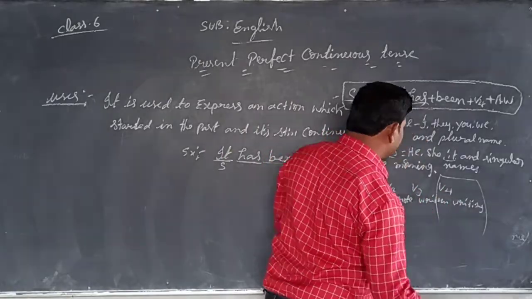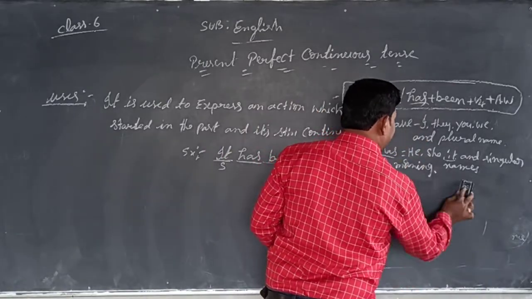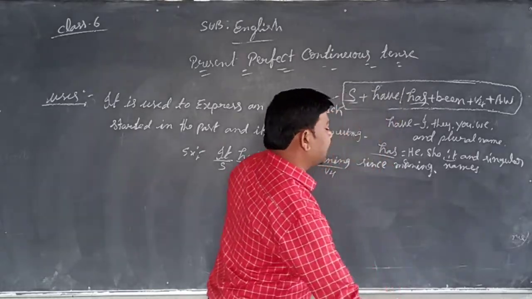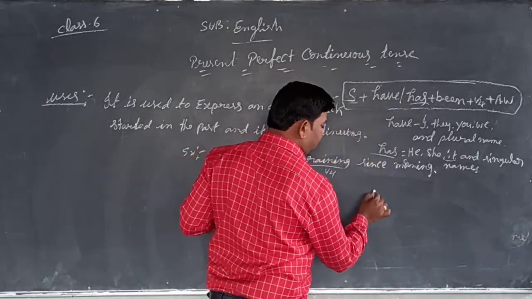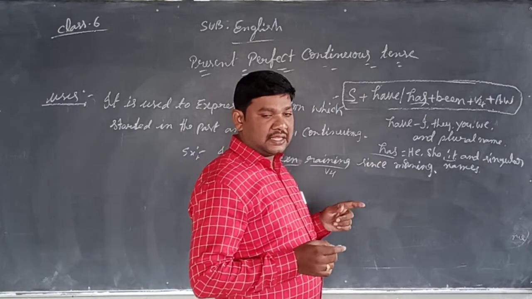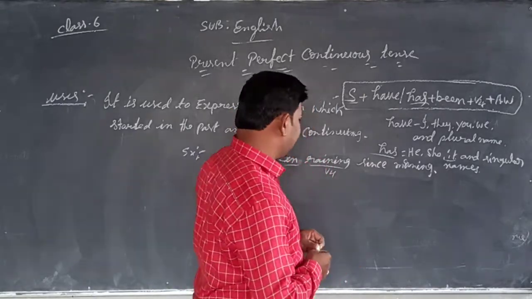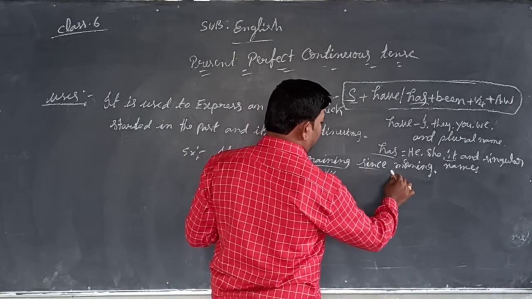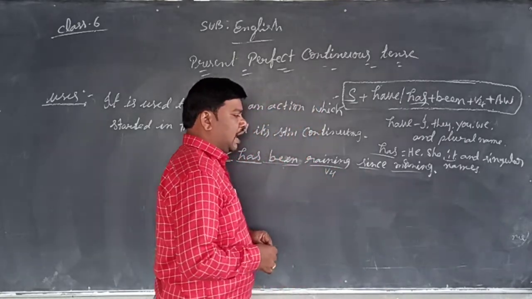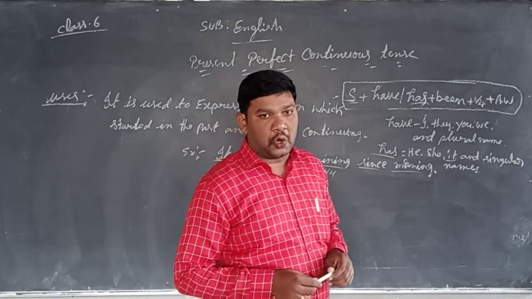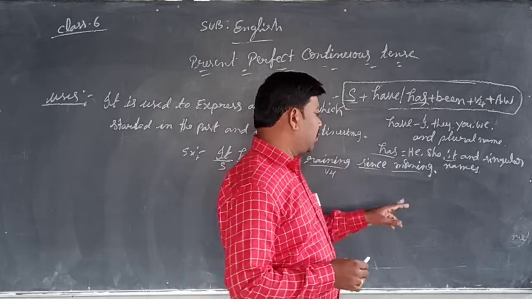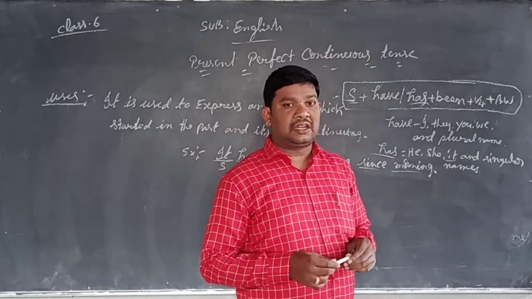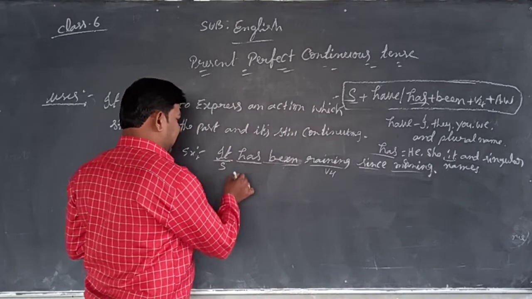But here, rain, rain, rain, raining. So V1 is rain, V2 is rain, V3 is rain, and V4 is raining. V4 raining we use here. And since is a time word; morning is a time adverb. So it is a structure.